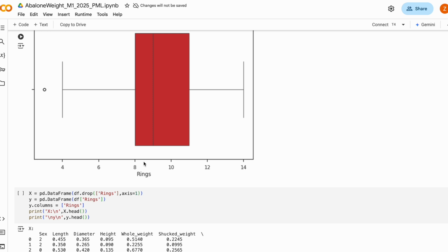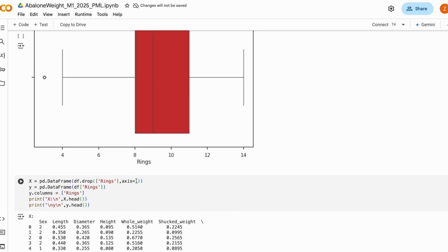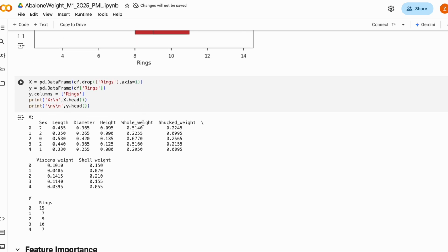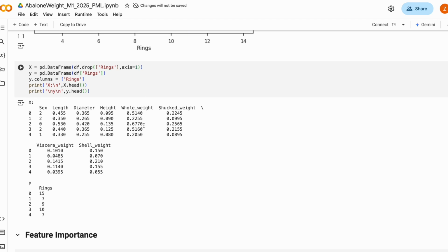To ensure our models perform optimally, we pre-process the data using scaling, encoding, and outlier treatment. Because features have different scales, we apply standardization and min-max scaling to bring them into a uniform range. The dataset is then split into 80% training and 20% testing, ensuring an unbiased evaluation of model performance.